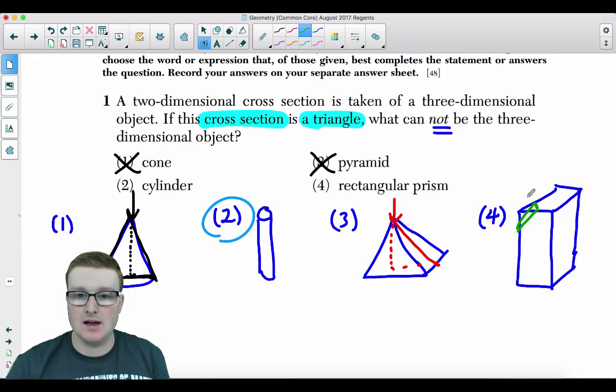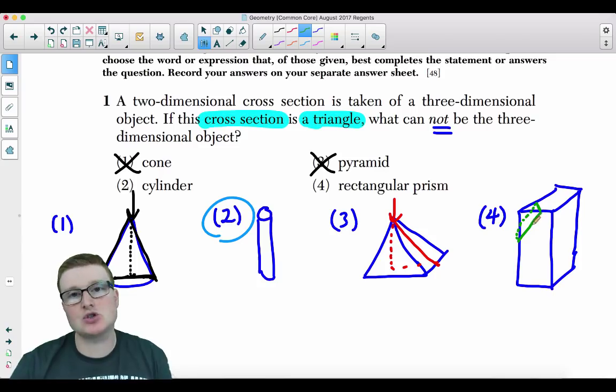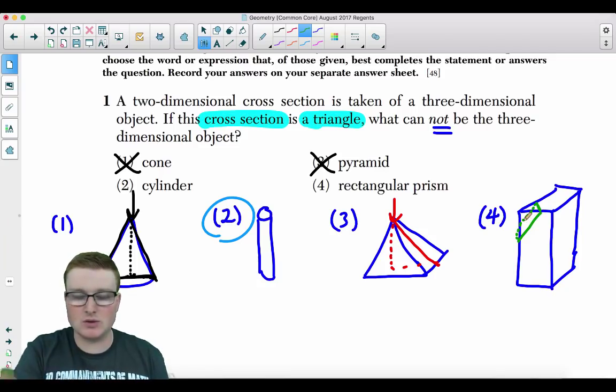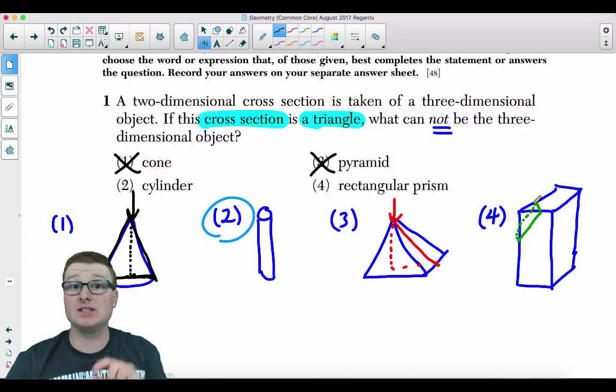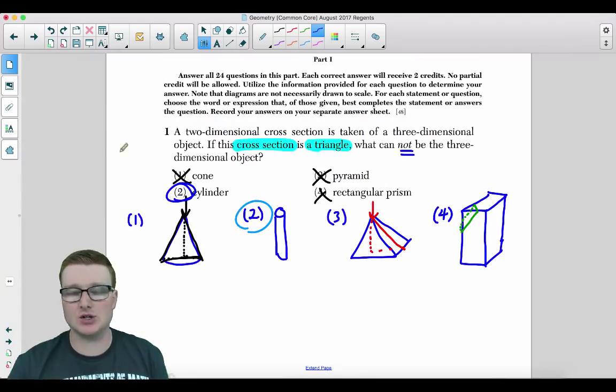triangle, okay? I wish I could draw it a little bit better because I know that it's pretty difficult to see. Actually, what if I draw it like this? Draw like a dot on the back. There we go. You could kind of see the triangle coming off. It's better with the picture that I drew by hand. I can't draw with this for the life of me. But just trust me that if you cut it on one of its pointed corners, it actually does create a triangle. Your answer is choice 2, a cylinder. You cannot cut it any way and get a triangle.